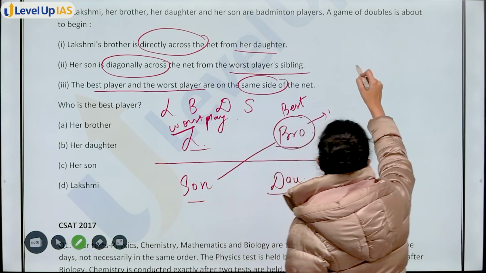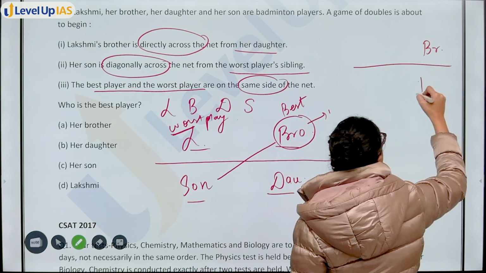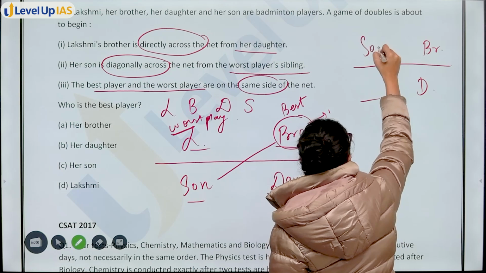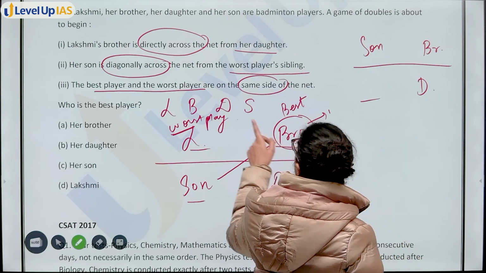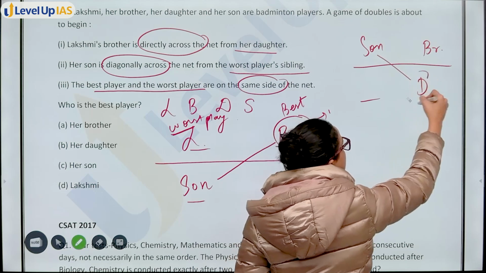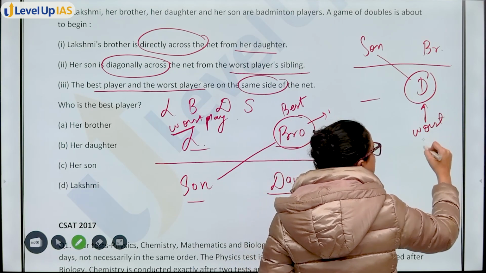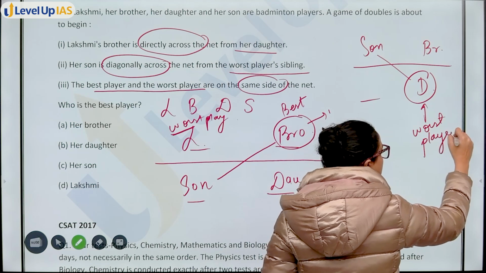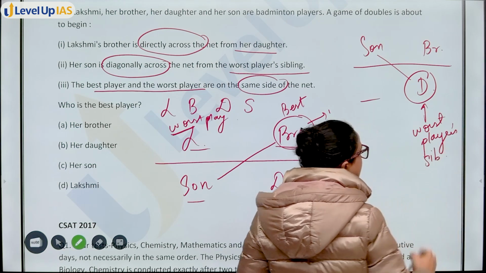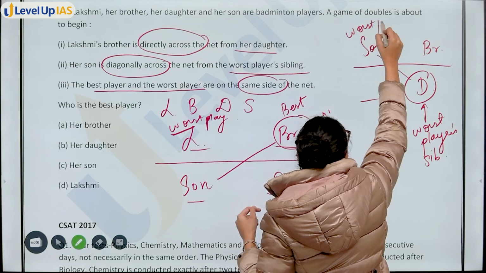You have brother, daughter, place son here. Her son is diagonally across from worst player's sibling. Now, daughter is the worst player's sibling. That means worst player is what? Her son is the worst player.